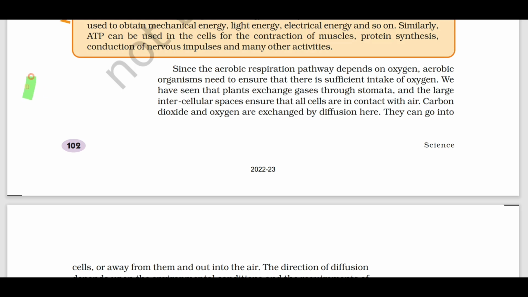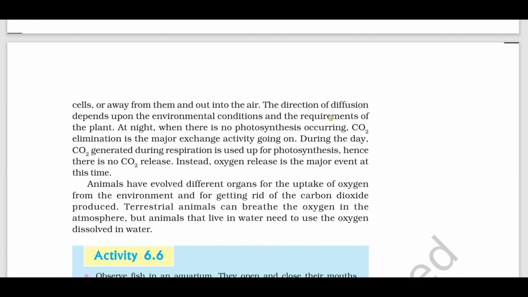Difference between aerobic and anaerobic respiration, again an important 3 mark question. Plants exchange gases through stomata. Give reason: at night, when there is no photosynthesis occurring, CO2 elimination is a major exchange.